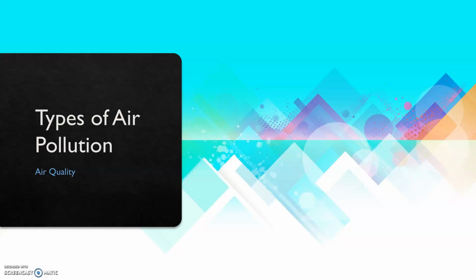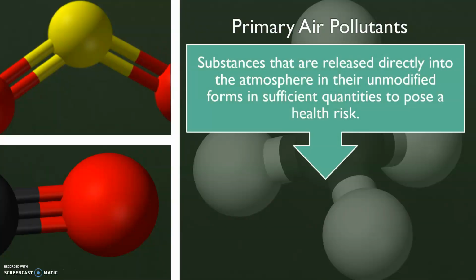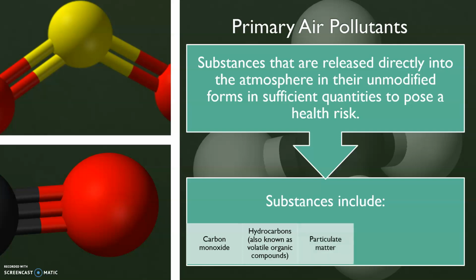Teach you about types of air pollutants. There are several types of air pollutants, including primary air pollutants, secondary air pollutants, criteria air pollutants, and hazardous air pollutants. Primary air pollutants are substances that are released directly into the atmosphere in their unmodified forms in sufficient quantities to pose a health risk. They include carbon monoxide, hydrocarbons, which are also known as volatile organic compounds, particulate matter, sulfur dioxide, and several oxides of nitrogen.